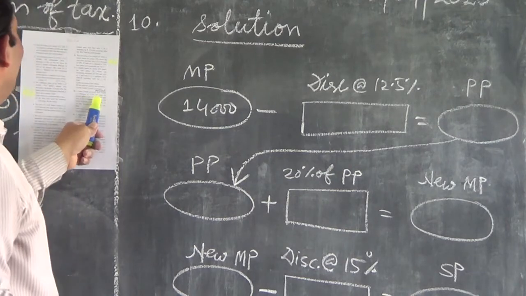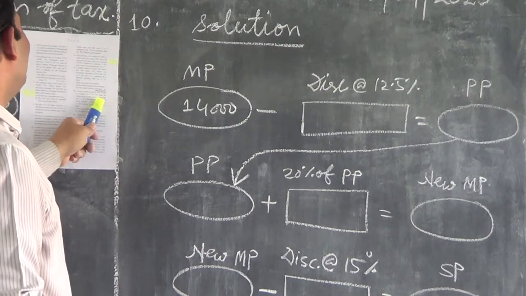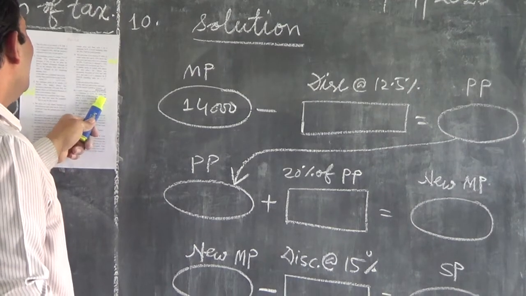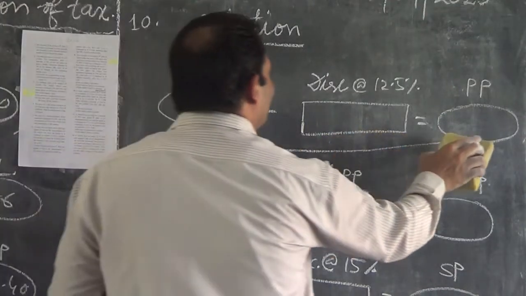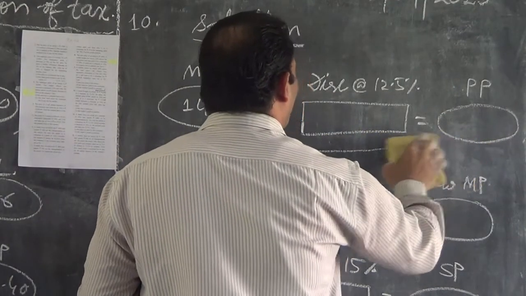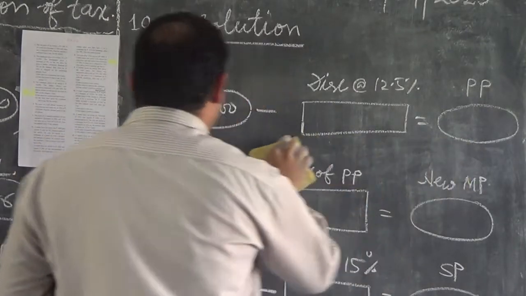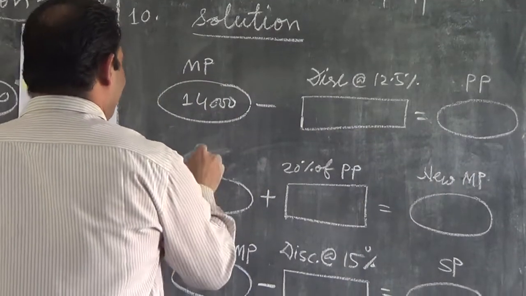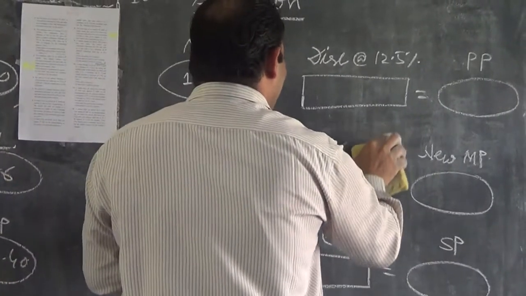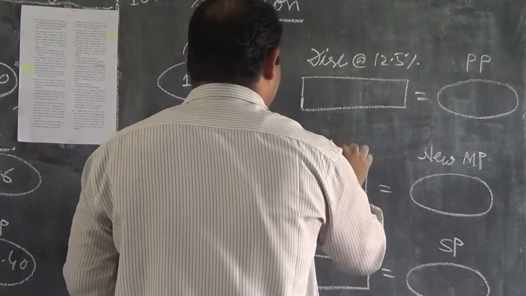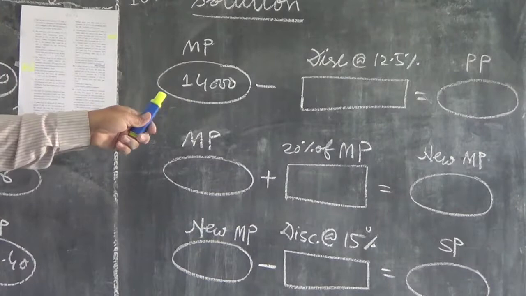No, sorry, we made a mistake here. He raises the printed price of the article by 20%. Here this will not flow, children. Remember, this will not flow. He increased the mark price. There is no flow here.